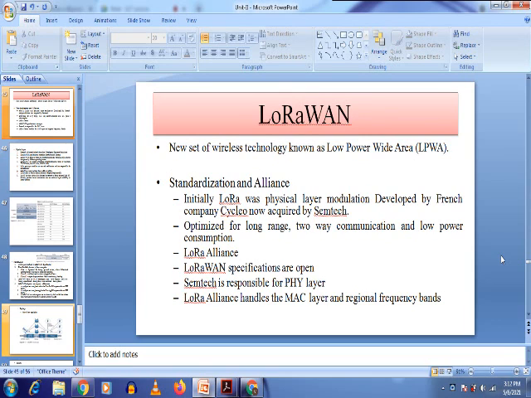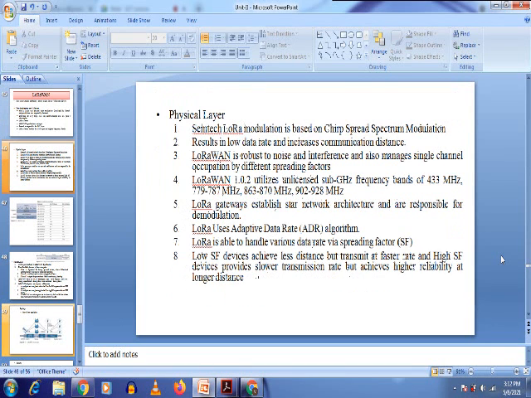Initially LoRa was a single layer architecture only, developed by the French company Cycleo, and nowadays this company has been acquired by Semtech. Semtech is responsible for developing the second layer. One more important thing is that LoRaWAN supports two-way communication. We have seen the physical layer for LoRaWAN.